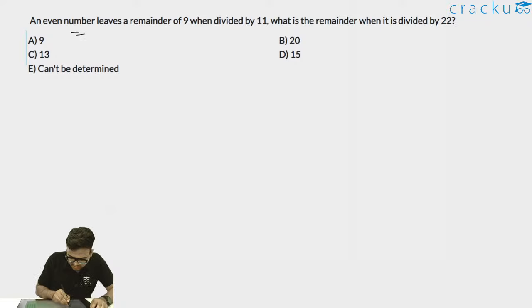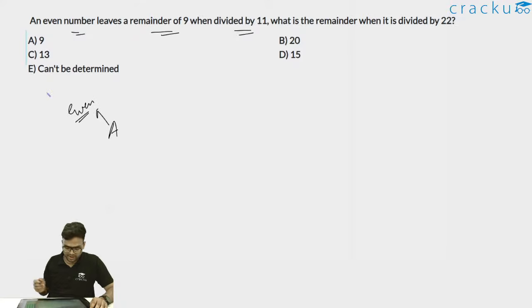An even number leaves a remainder of 9 when divided by 11. So let's say there's some even number A. A is even, and it leaves a remainder of 9 when divided by 11. So A can be written as 11k plus 9.